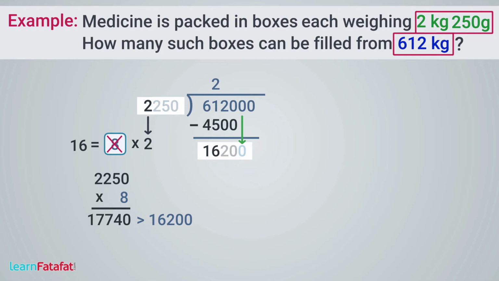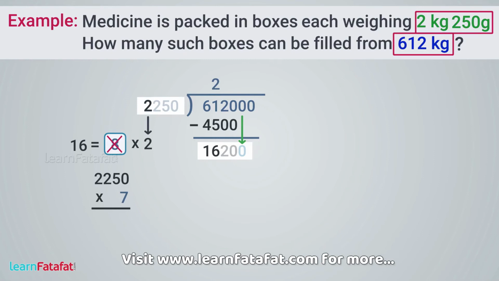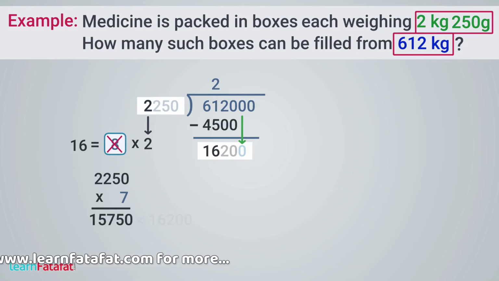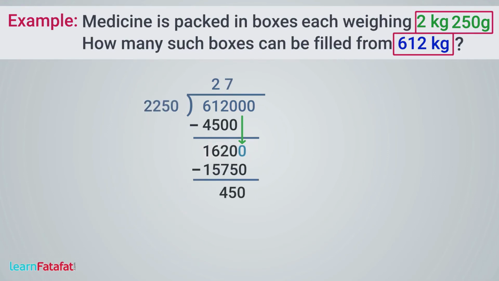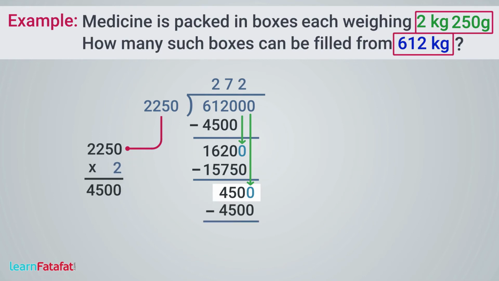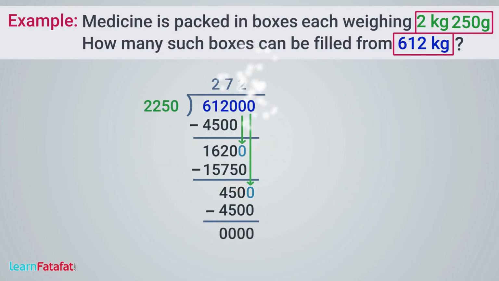So let's take a smaller number than 8, that is 7, as a quotient, with which we get 2250 multiplied by 7 is equal to 15,750. So 7 is quotient and remainder is 450. Bring down the next 0. Number becomes 4500. 2 times 2250 is 4500. So quotient is 2 and remainder is 0. Dividing the two numbers, we get 272 as a quotient. Thus, number of boxes is equal to 272.